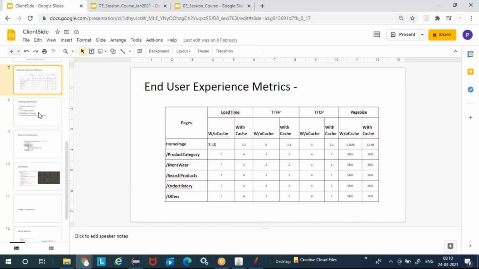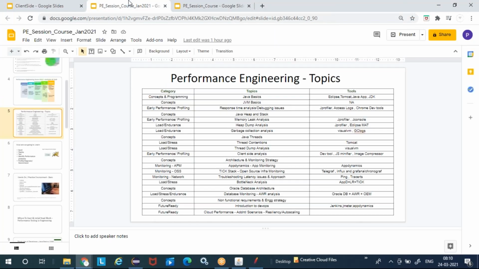Are we using any tools here, or are we just going with Google Lighthouse or some other tools? It won't be tool dependent. Lighthouse, Dynatrace, there are a lot of tools to do this. But we will go one step below. As an engineer, we'll see how we can do it without any other tools, just using the developer tools. What Dynatrace typically does, that is what we'll try to learn.